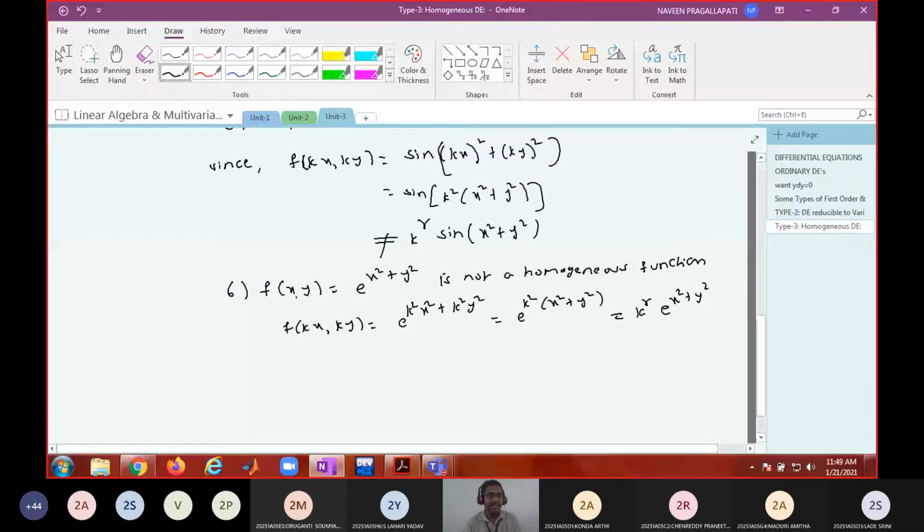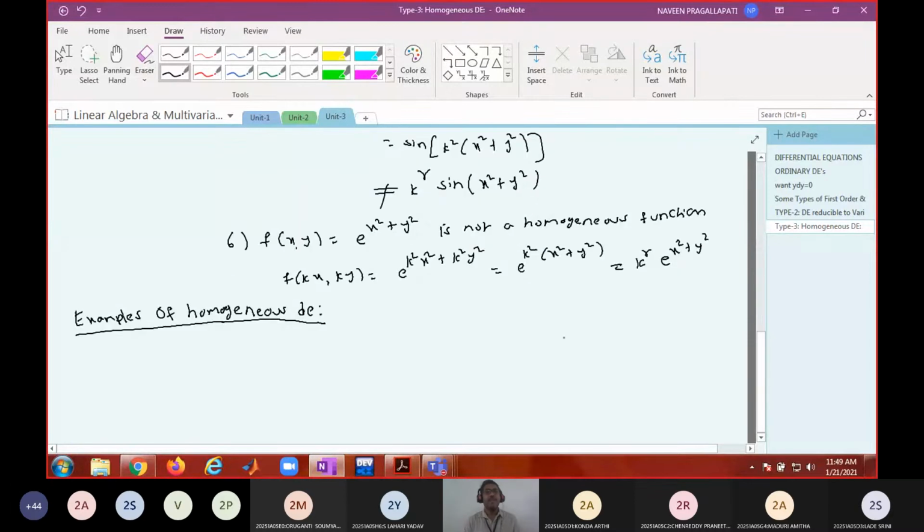Now examples of homogeneous DE. Can you provide some examples of homogeneous DE? How do you provide them? By selecting two homogeneous functions of the same degree.